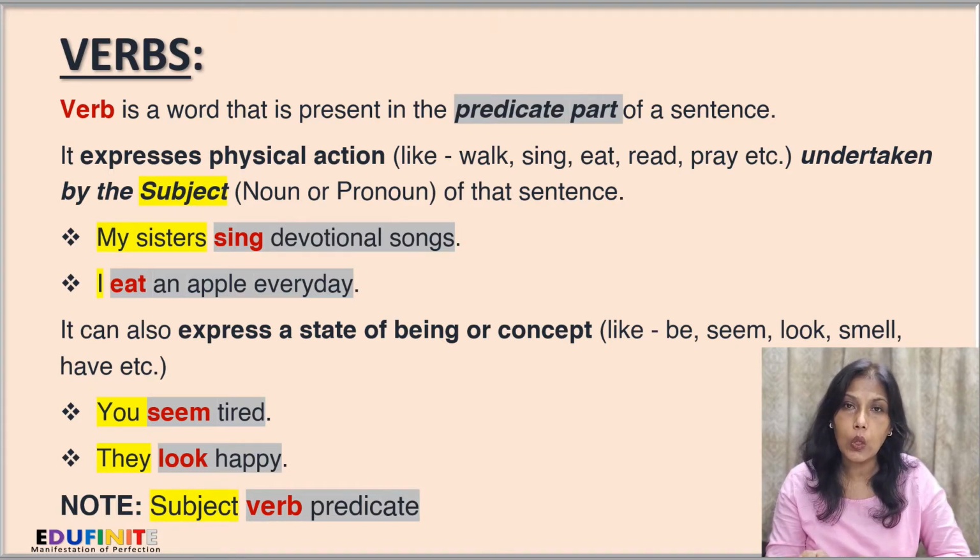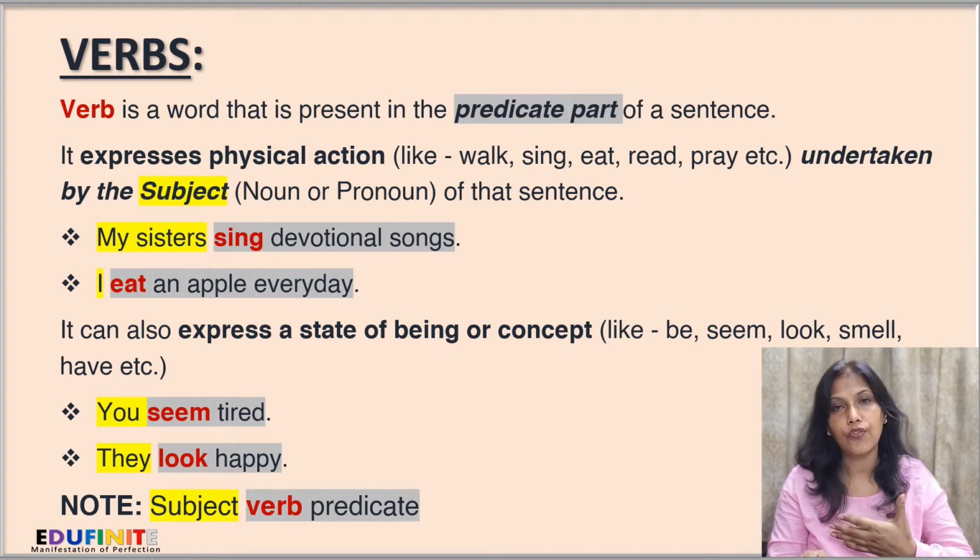Now, they look happy. Here, they is the subject, look happy is the predicate, where look is the verb, which is also expressing a concept like how do you look? You look happy. So, the expression on the face of those people is that of happiness.